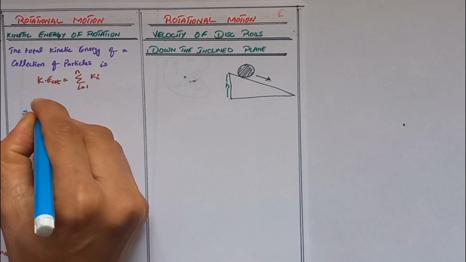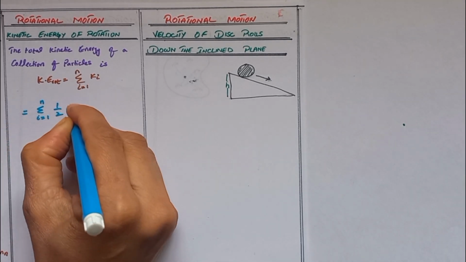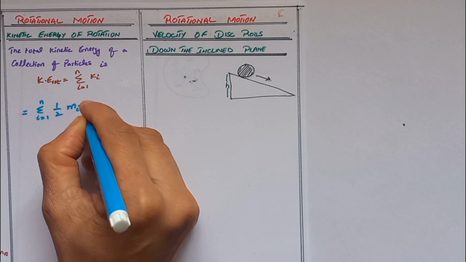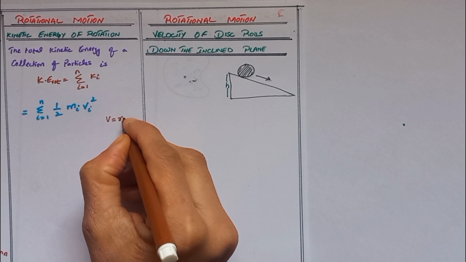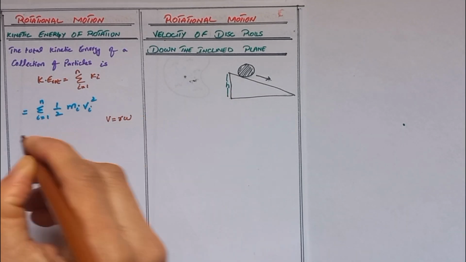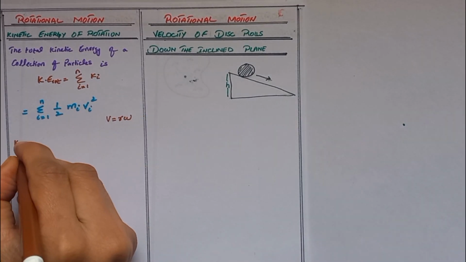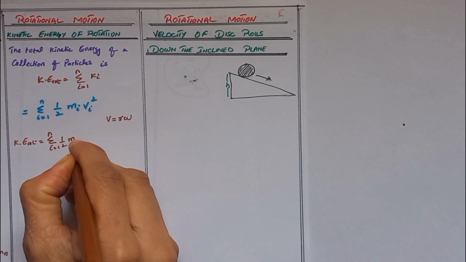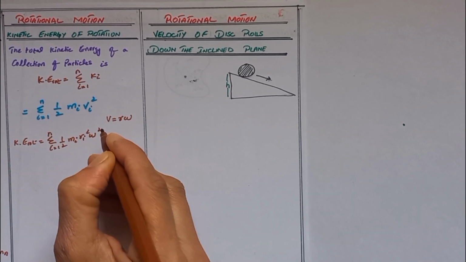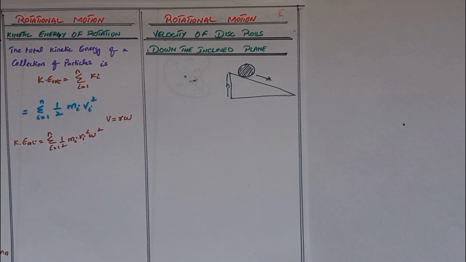Now the kinetic energy formula is half m_i v_i square. Now we know that v is equal to r into angular velocity omega. So rotational kinetic energy becomes the summation from i equal to 1 to n of half m_i r_i square omega square.